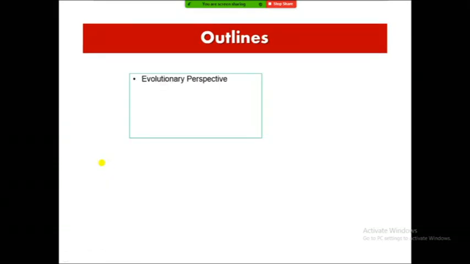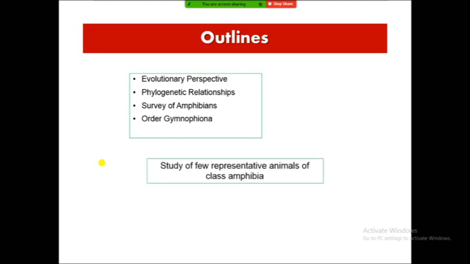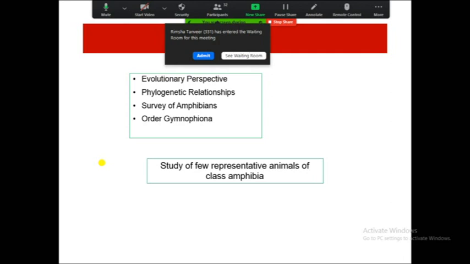Here is the brief outline: evolutionary pressure. At the start we will discuss the phylogenetic relationship, and then we will discuss the survey of the amphibians, where we will discuss three orders: Gymnophiona, Caudata, and finally Anura. This is the outline for this week. During this week we will discuss the evolutionary perspective, here the phylogenetic relationship, and then the survey of amphibians. Over here we will discuss order Gymnophiona and only Gymnophiona. Finally there will be a practical on the study of a few representative animals of the class Amphibia.